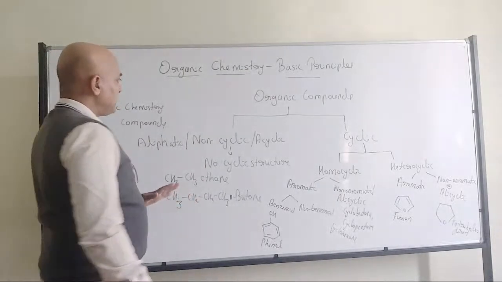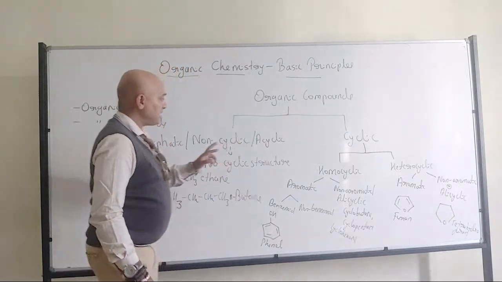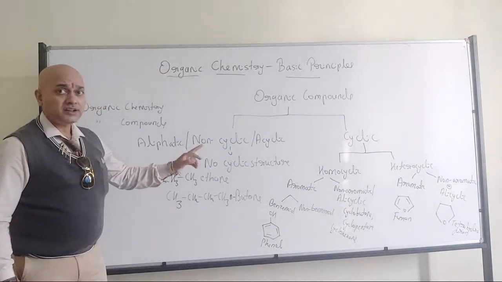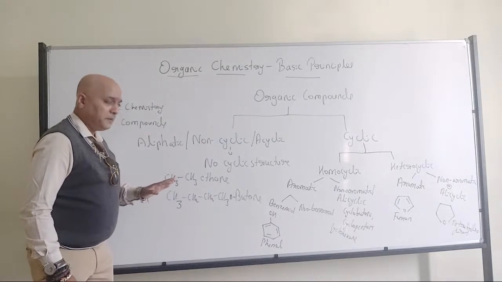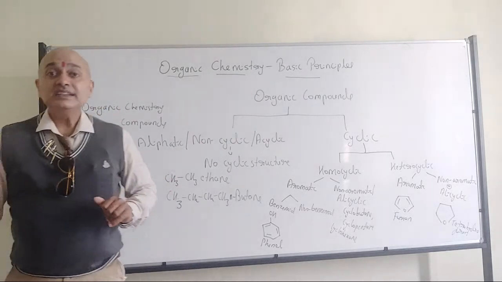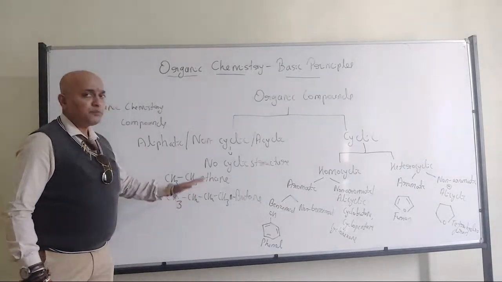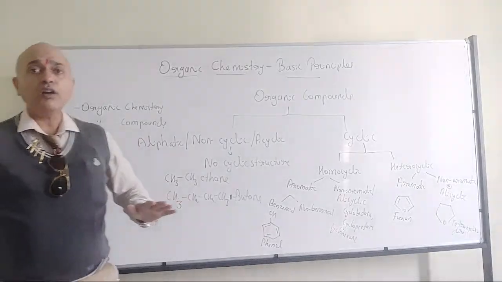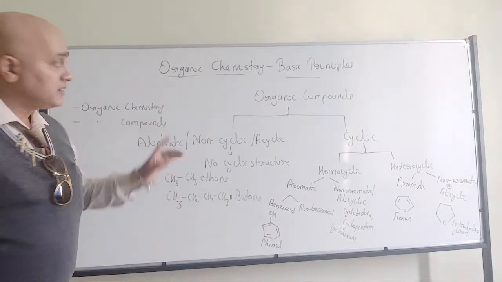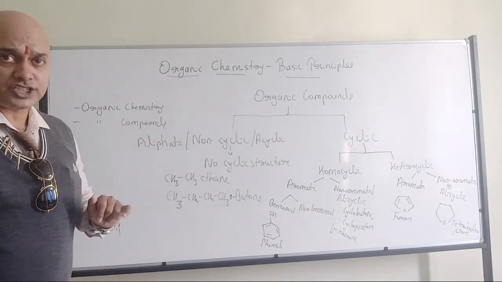So briefly I can tell about the classification. Organic compounds can be classified into aliphatic, or non-cyclic, or acyclic organic compounds. Naturally, as the name itself says, they do not have a cyclic structure. Ethane, N-butane, N-pentane, all of them can be examples for aliphatic organic compounds. They don't have the ring structure.